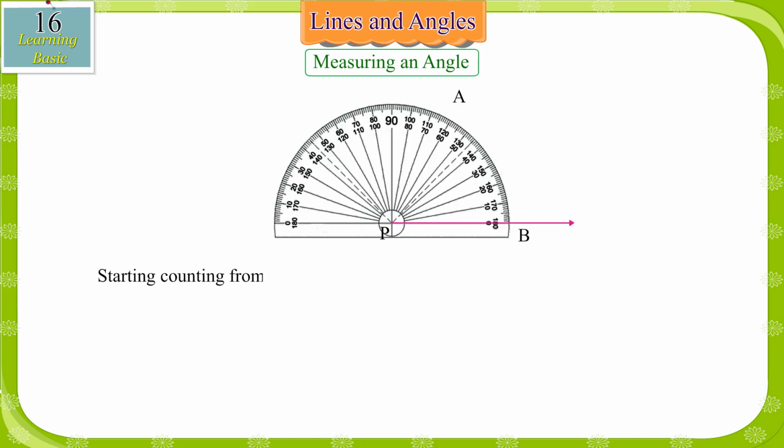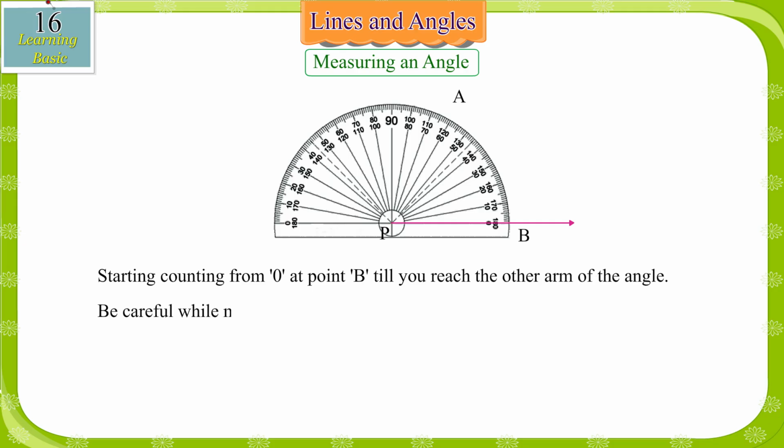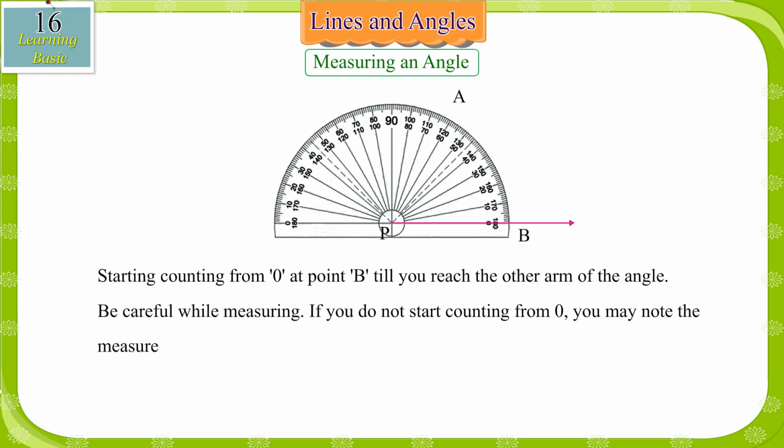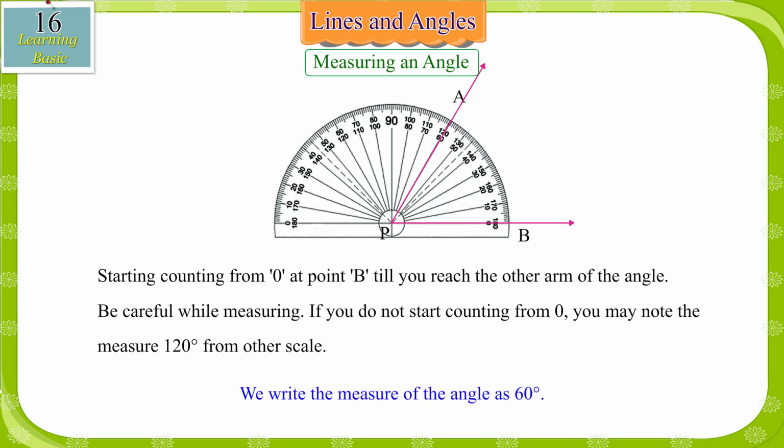Start counting from 0 at point B till you reach the other arm of the angle. Be careful while measuring. If you do not start counting from 0, you may note the measure 120 degrees from the other scale. We write the measure of the angle as 60 degrees.